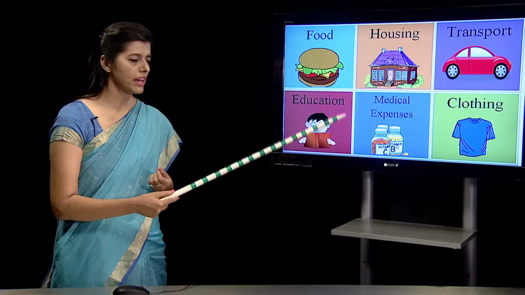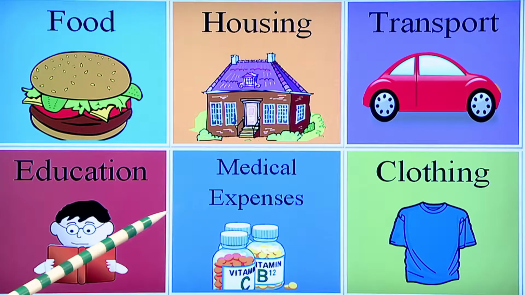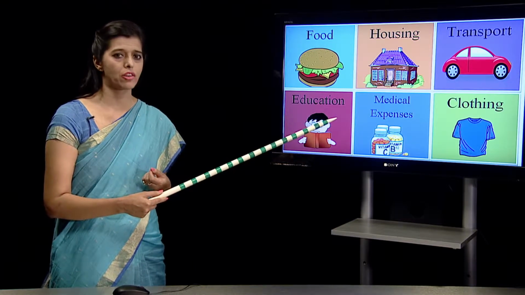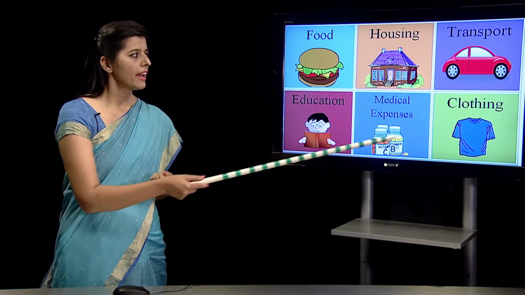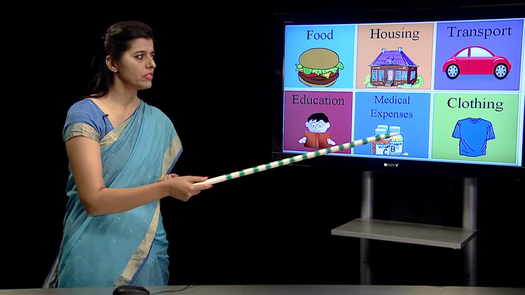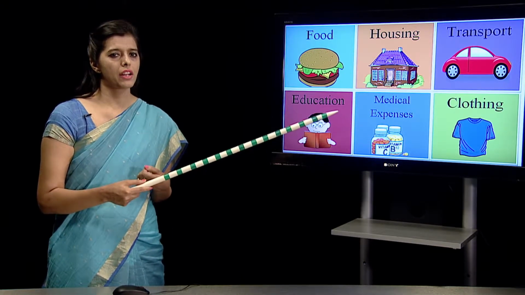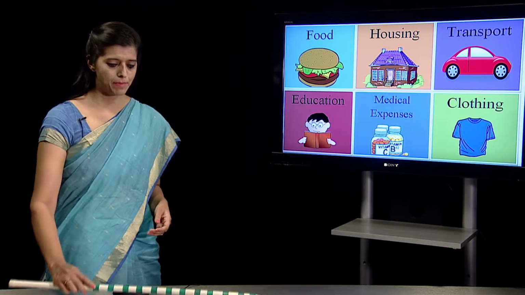Next category, medical expenses. When you are sick or you are going for your regular treatments, we have to pay money. We do not get these services for free at times. So, for paying money, the expenditure is done. And in clothing, we need to cover ourselves with clothes, so we need to spend money on clothing. So, this is our category of expenditure.